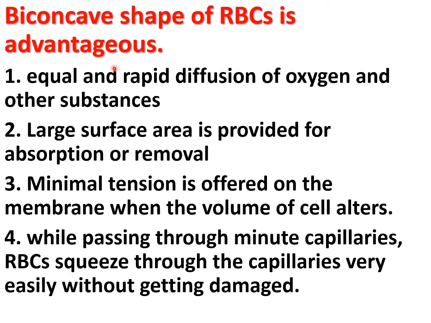Minimal tension is offered on the membrane when the volume of the cell alters. And because of the biconcave shape, while passing through the minute capillaries, the RBC squeezes through very easily without getting damaged. So these all are advantages of the biconcave shape of RBC.